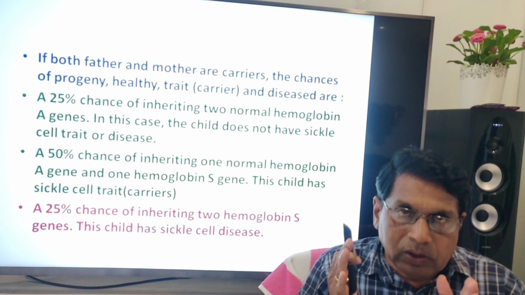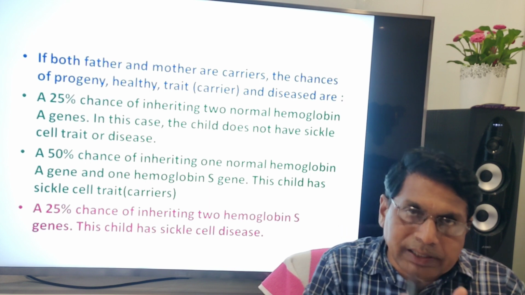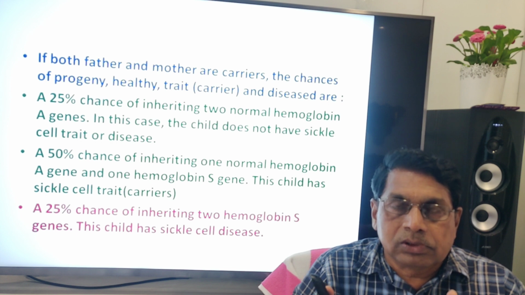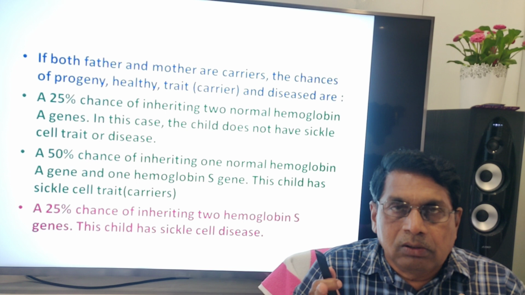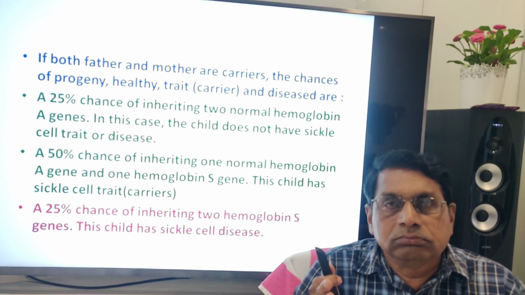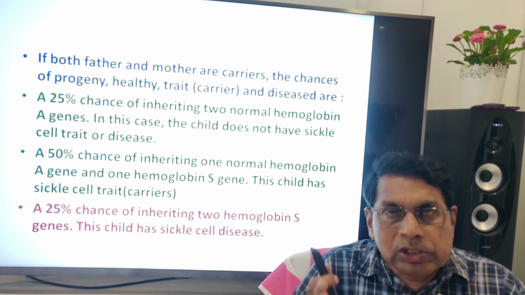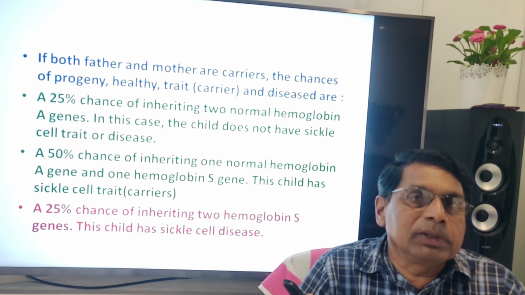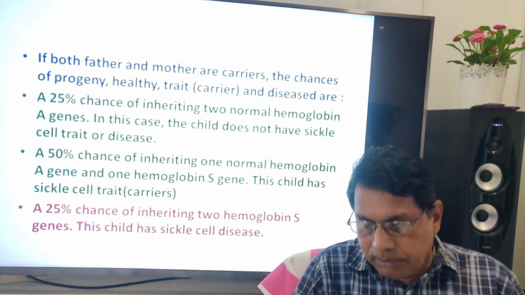That means if both parents, father as well as mother, are heterozygous, suppose they have 4 children: one child will be normal, 2 children will be carriers, normal but carriers, and another child will have sickle cell anemia.